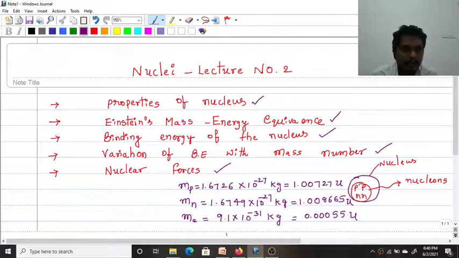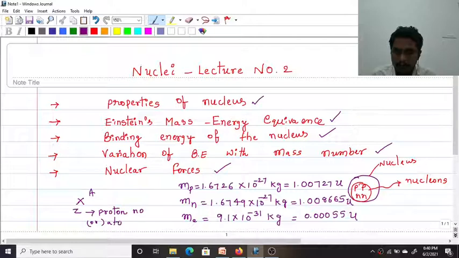In the previous class, we also discussed the representation of atomic nuclei. An atomic nucleus is represented with the symbol X, with Z and A. Z represents the proton number or atomic number.